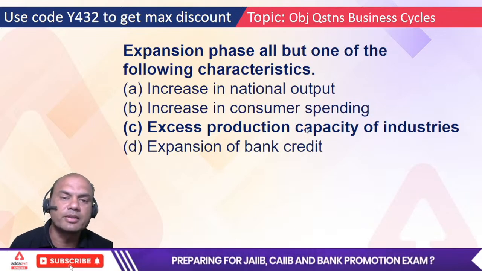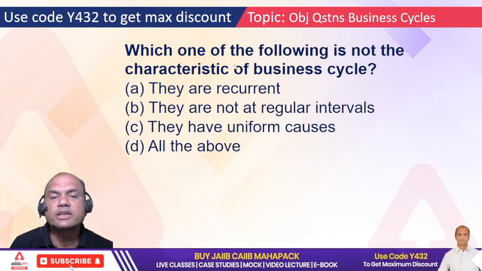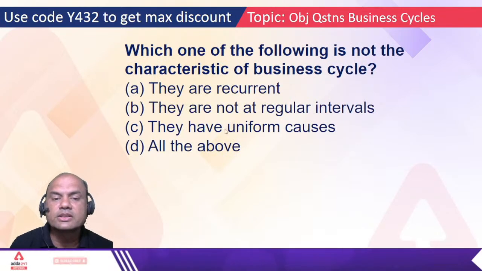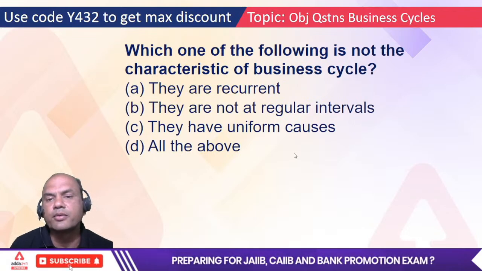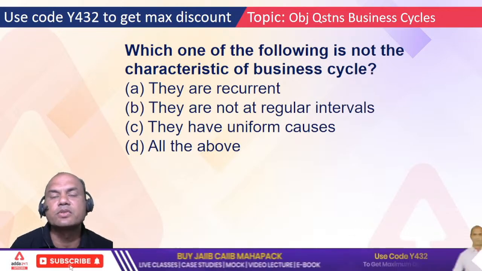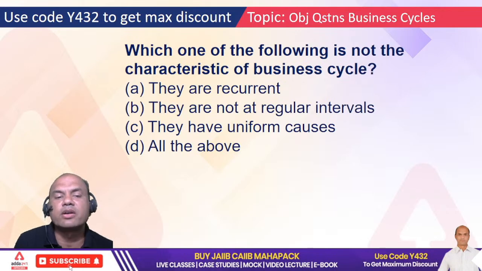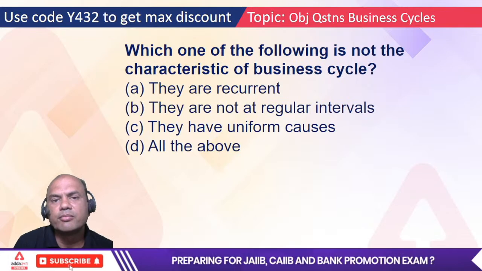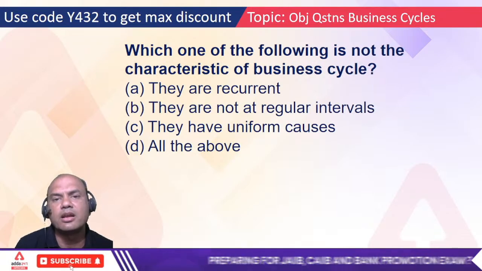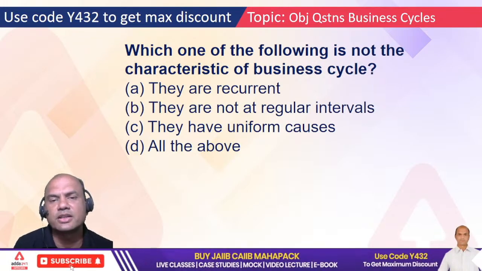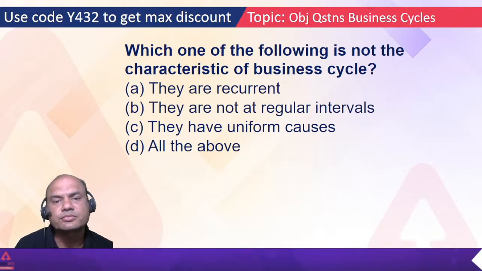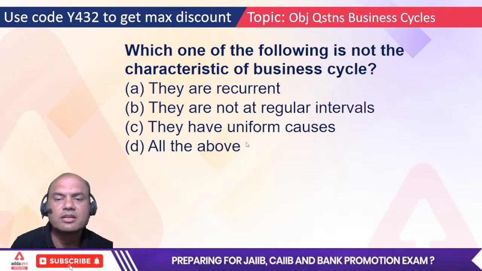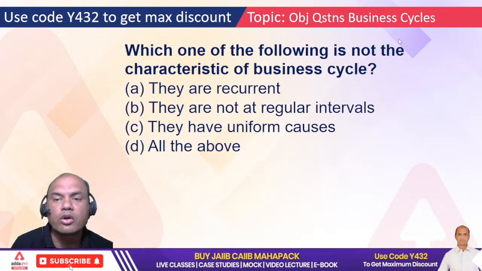So this won't happen. Which one of the following is not a characteristic of the business cycle? They are recurrent, not at regular intervals, have uniform causes, or all of the above. Simplest question. Many of you are typing D, but D is not the answer. Take it from me. Which one? Yes, "does not". I want "not".